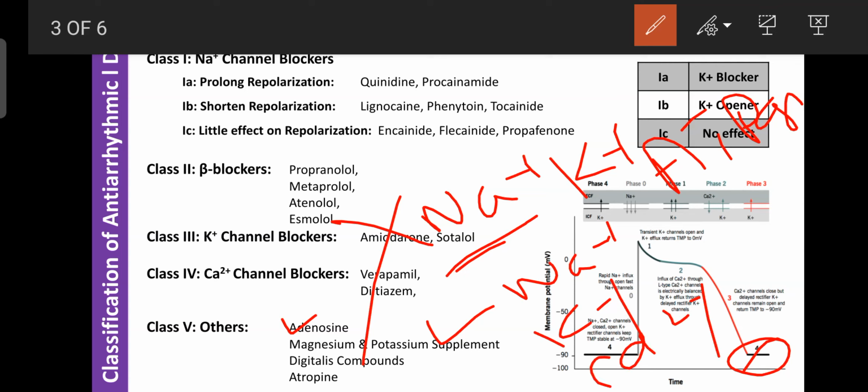So this phenomenon is helpful to correct the electrolyte imbalance, and it is due to electrolyte imbalance that the arrhythmia occurs. By administration of magnesium, it can correct the entry of sodium, the entry or exit of potassium, and the release and entry of calcium. Like that, it corrects the electrolyte imbalance that was responsible for the arrhythmia. Due to that, magnesium is helpful for the treatment of cardiac arrhythmia.